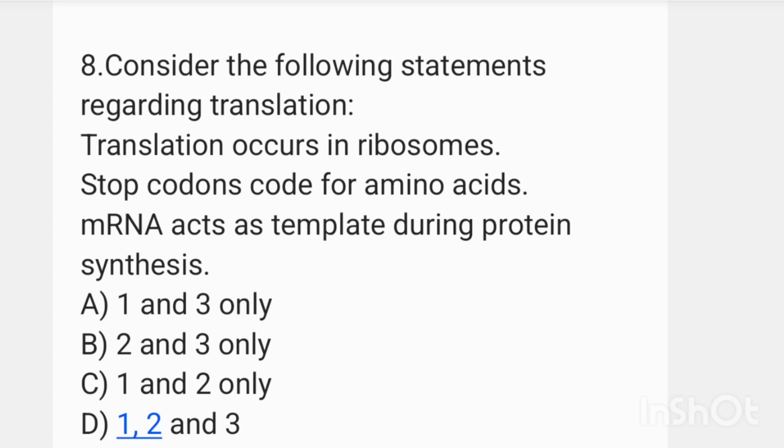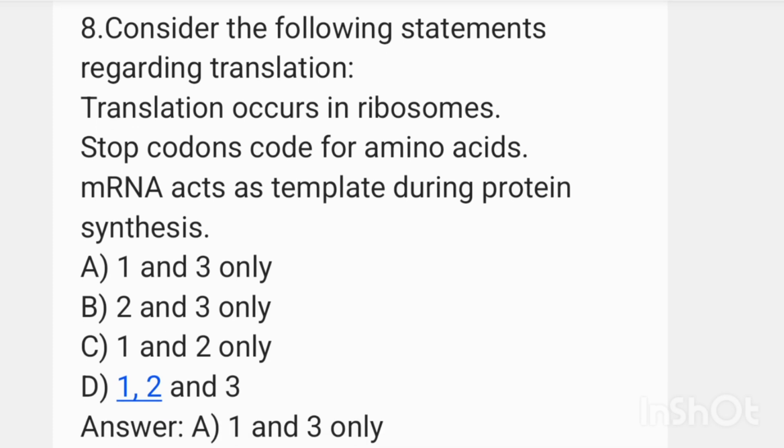Statement 1. Translation occurs in ribosome. Is true. Stop codon codes for amino acid. It's a wrong statement. Stop codon doesn't code for any amino acids. mRNA acts as template during protein synthesis. That is also true. mRNA acts as a template for protein synthesis. So here 1 and 3 is correct. Answer option A, 1 and 3 only.